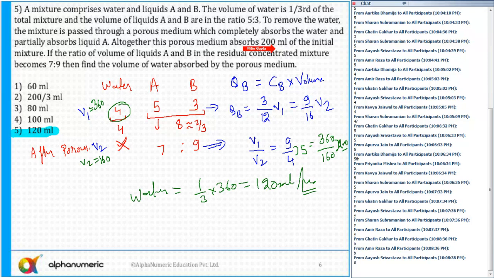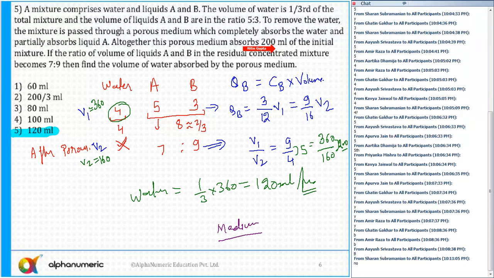Now tell me, how will you rate this question? Easy, medium, or difficult? I say it's a medium level, not very difficult. If your fundas are clear, you can solve this question easily. Not a very complicated equation also. So any doubts to anyone now? Please tell me in this question number 5. No. So I hope that you all agree with me. So this was not a very difficult question. Okay. Now let's move to question number 6.